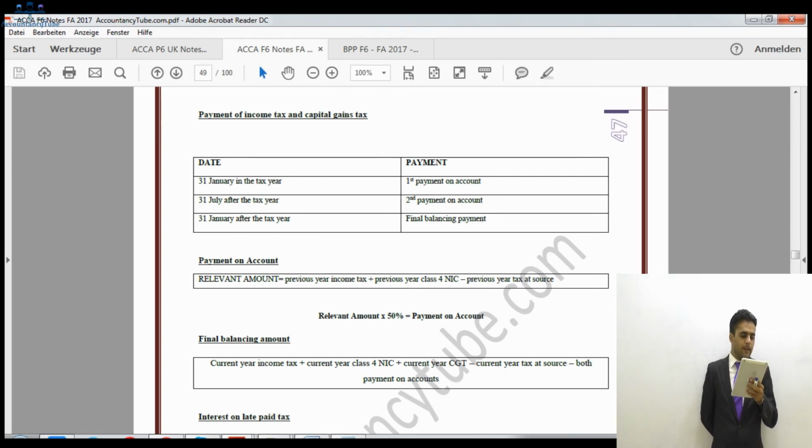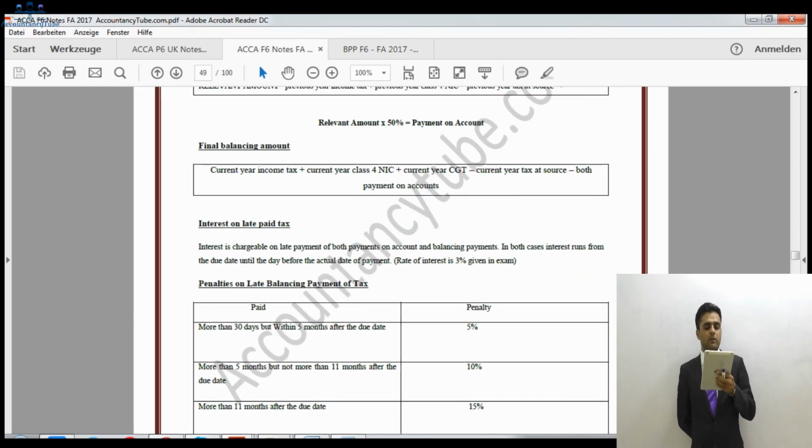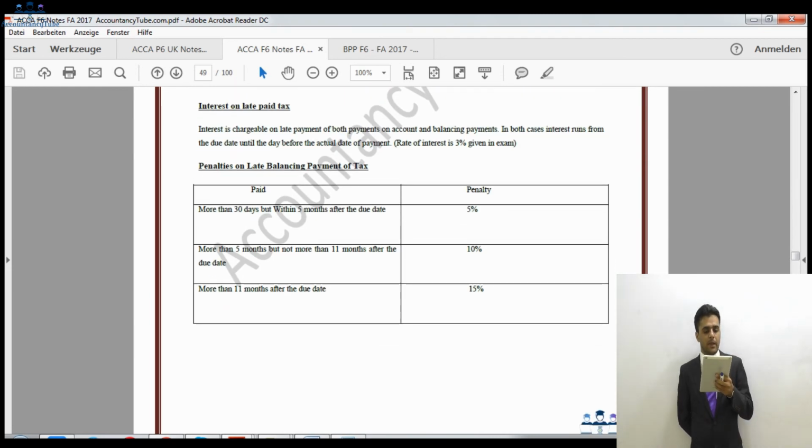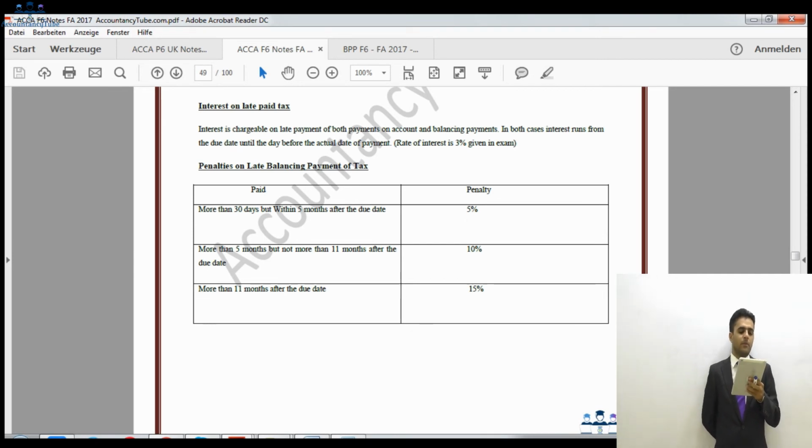All right. Right then, so the penalties on late balancing payment. If the balancing payment is late, then a penalty will be paid. So the penalty would be 5% if it is more than 30 days, but within 5 months after the due date. And if it is more than 5 months but less than 11 months, it would be 10%, and it could go up to 15%. If it is more than 11 months after the due date, it would be 15%.